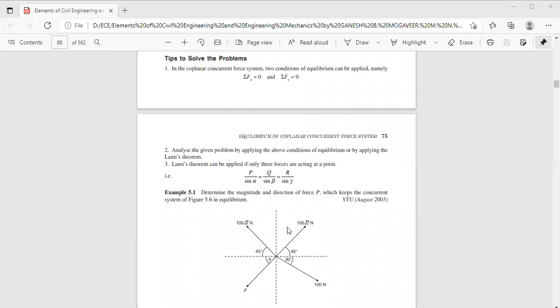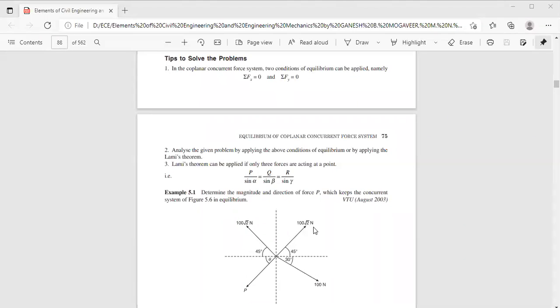This is a concurrent force system. So the necessary and sufficient conditions for equilibrium are sigma f of x should be equated to 0 and sigma f of y should be equated to 0. Now let us resolve. First you consider sigma f of x: plus 100 root 2 cos 45, minus 100 root 2 cos 45.